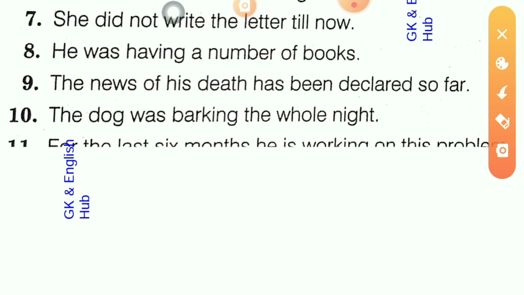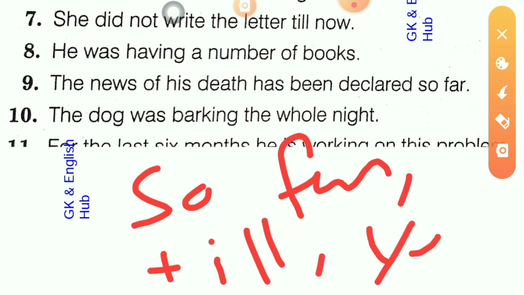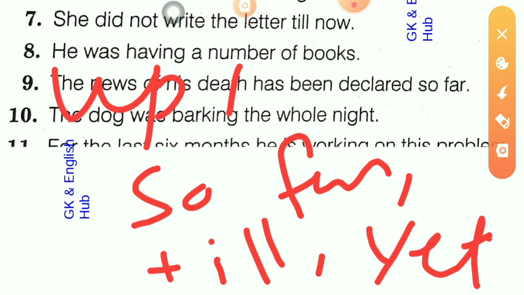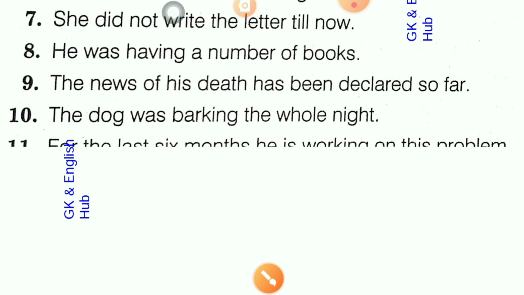But with it I have also told you that this so far, till, yet, means up to now, and it gives a sense of negative. It carries a negative meaning.